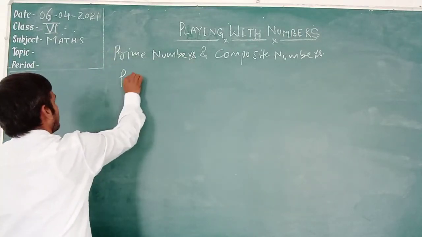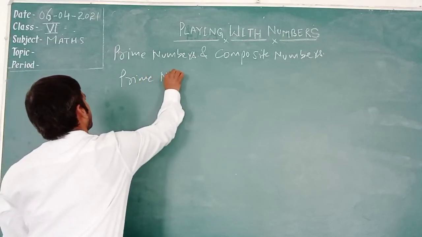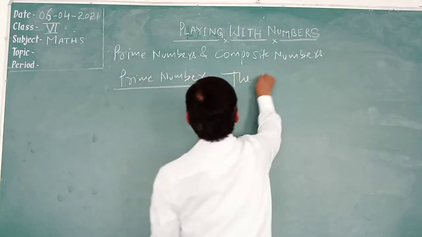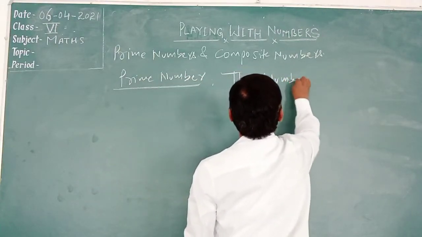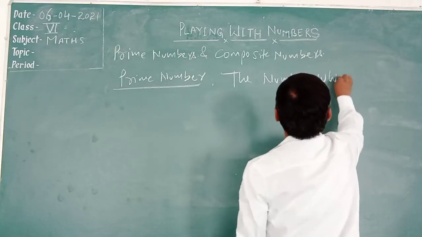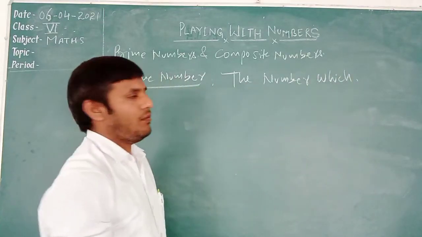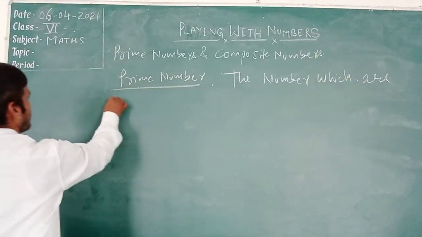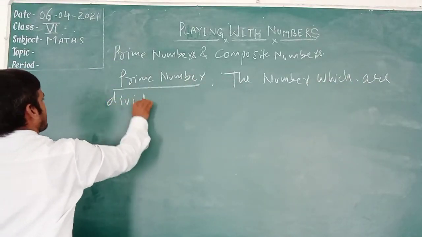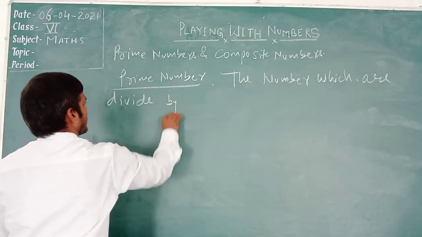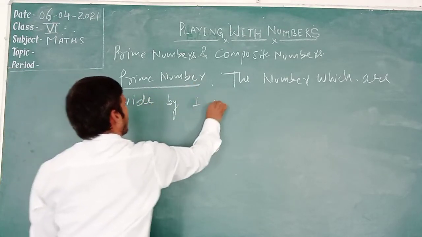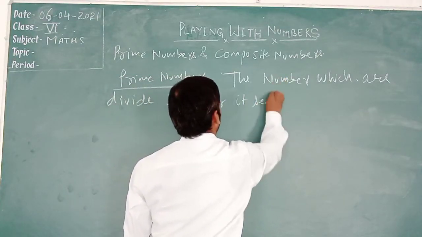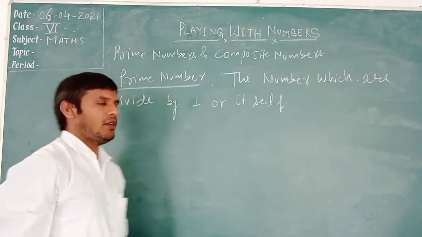Prime number: the number which is divided by one or itself, right?